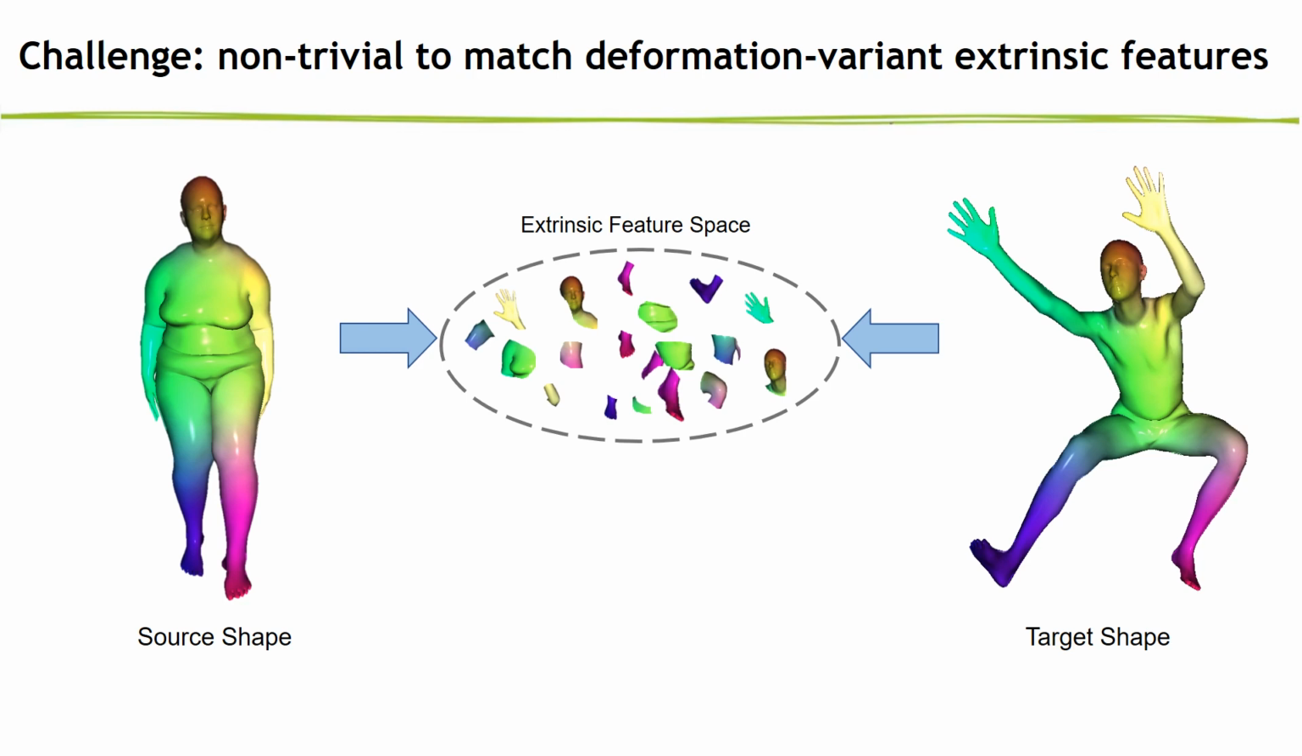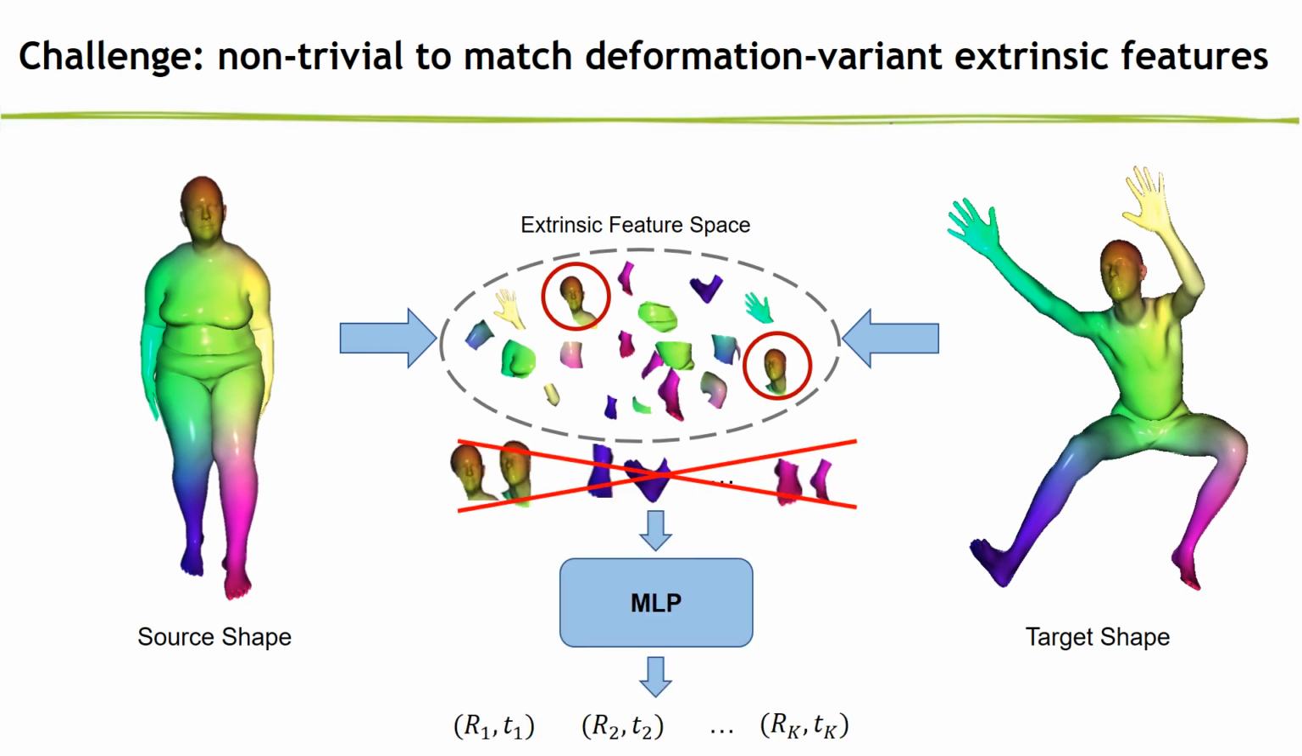First, I want to claim that this is actually a non-trivial task. In the extrinsic feature space, corresponding parts can be located apart from each other due to large deformation. Thus, they cannot be matched to predict deformation.